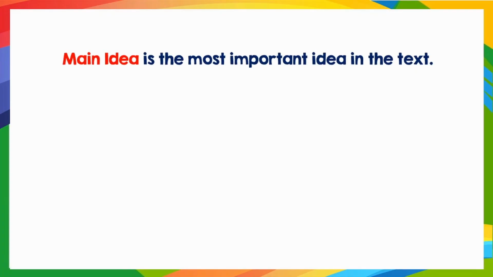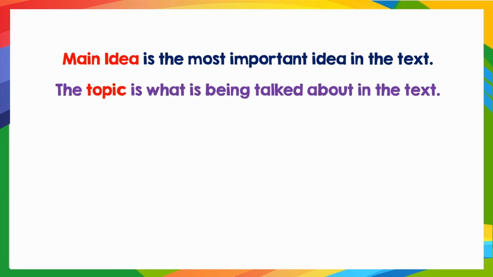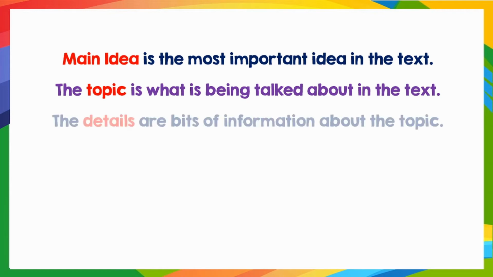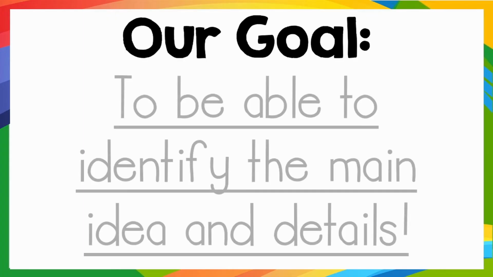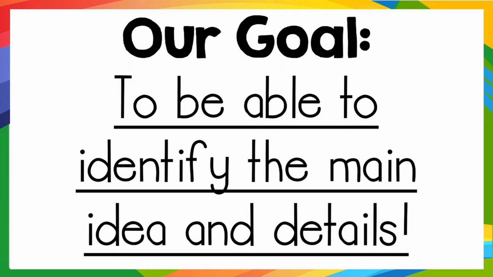In summary, main idea is the most important idea in the text. The topic is what is being talked about in the text. The details are the bits of information about the topic. We use the graphic organizer to help us track the main idea and the details of the text. Remember, our goal is to be able to identify the main idea and the details.